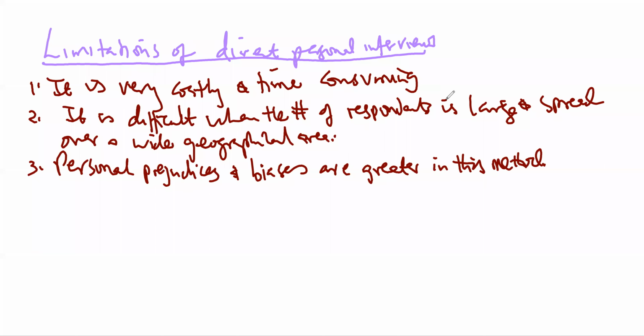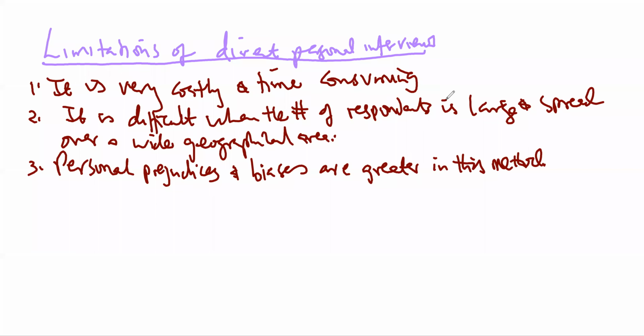Then number two, we say that it is difficult when the respondents are spread over a wide geographical area. Because this has to be a face-to-face meeting, you either have to travel to where the informant is, or the informant has to travel to where you are. And you have to pay for the travel costs, either through the bus or through a flight, and so on and so forth.